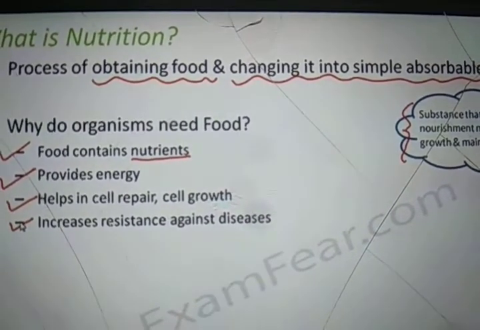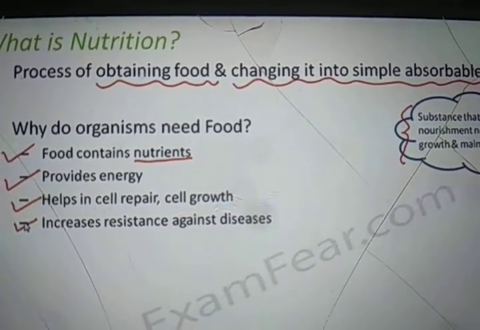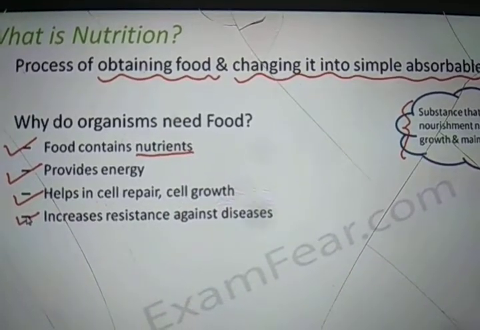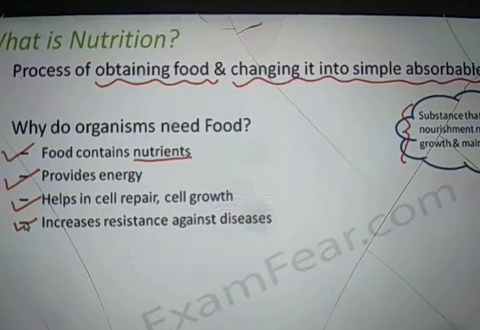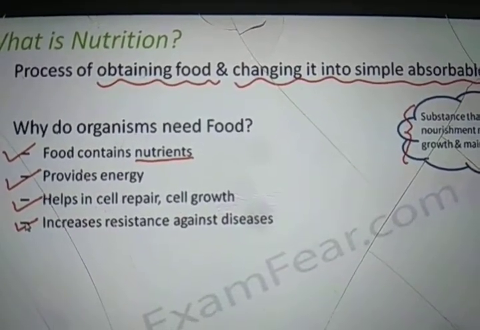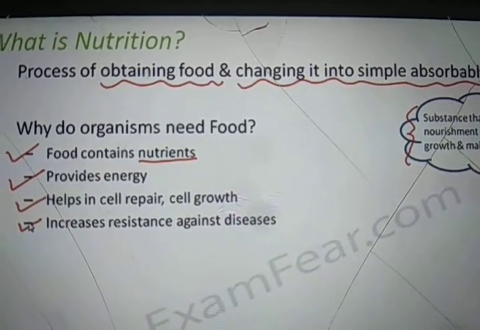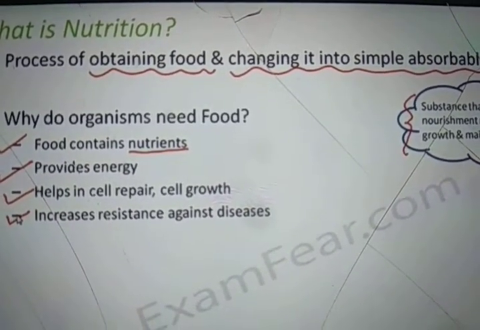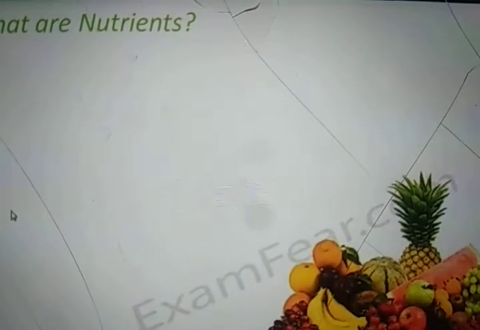Now when we eat food properly, what happens? You get proper energy. When your body has a good amount of energy and you stay healthy, your probability of falling ill is less. So basically, if you eat healthy, you stay stronger and your resistance against diseases increases. So that is also one very important role of nutrition. These are the reasons why an organism needs food.